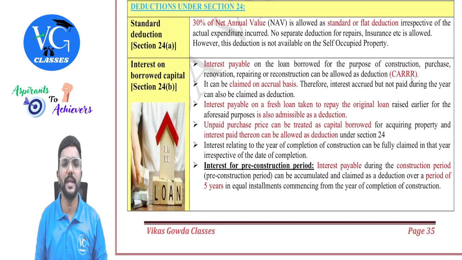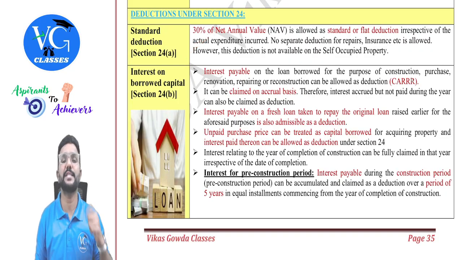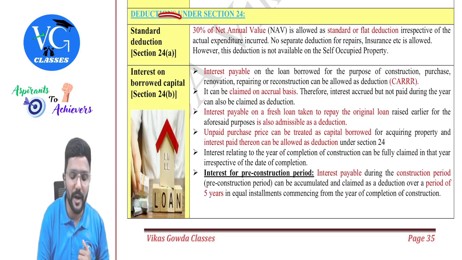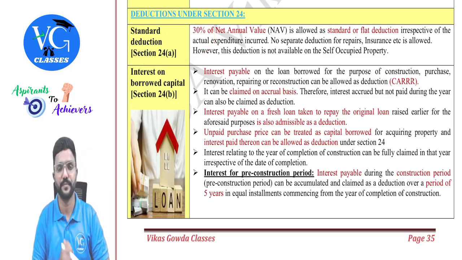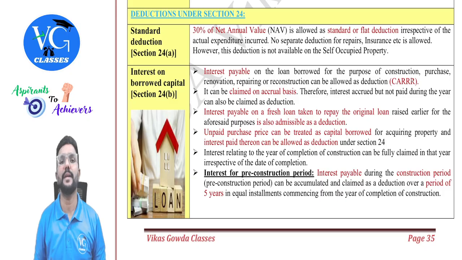And all the expenses are covered here other than the municipal tax and interest on housing loan. There is no separate deduction allowed for an assessee for repairs, painting, insurance and all. Because sometimes in the question they will give all these figures to confuse you. Depreciation, repairs, painting and all, please don't provide any separate deduction for it. All those are a part of the standard deduction, guys. Got it? Yes, sir.